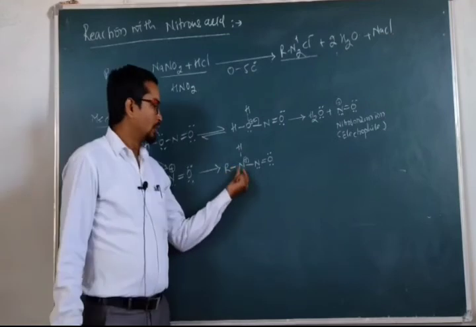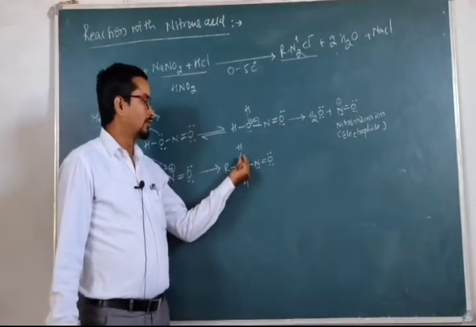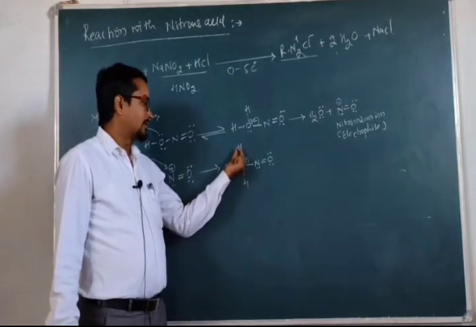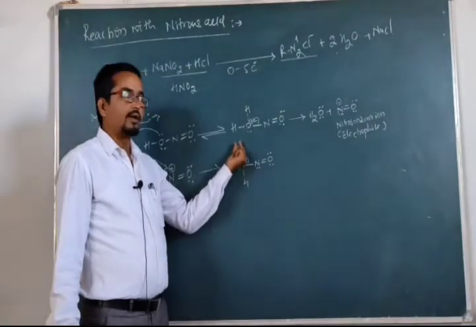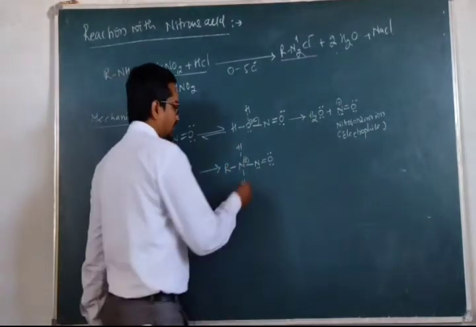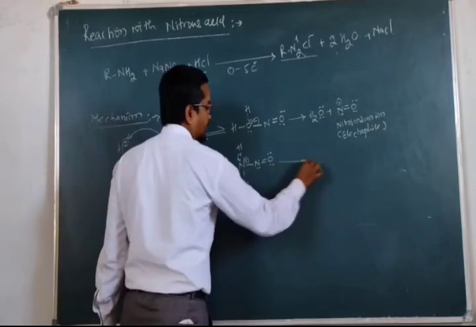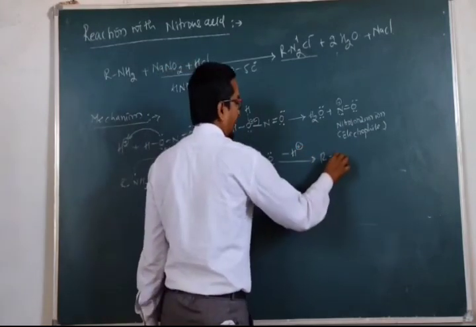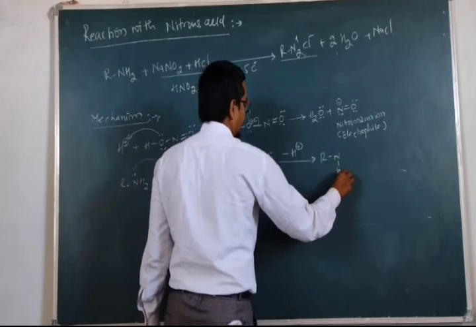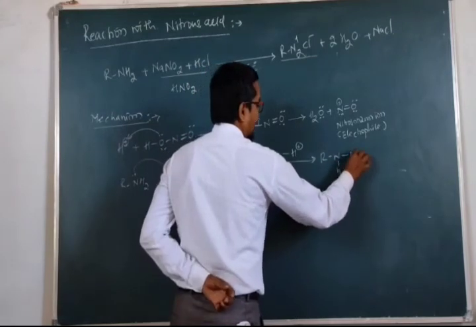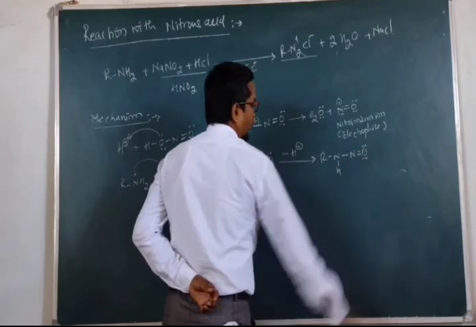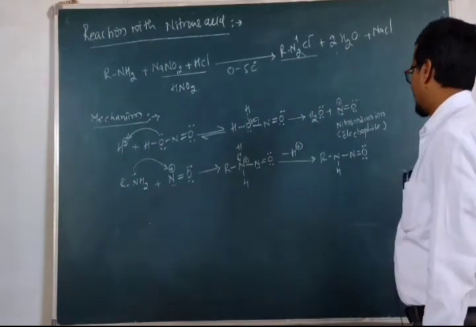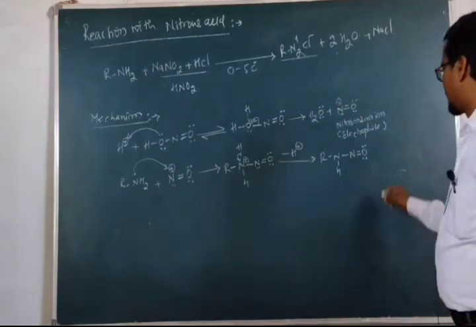Now what will this nitrogen do? The nitrogen will try to neutralize its positive charge by gaining the electron from the adjacent nitrogen-hydrogen sigma bond. So we can say that these electrons are shifting towards this. So here there will be a loss of proton, and there will be a formation of R, N, H, and N double bond O. Now in the mixture we have the proton,